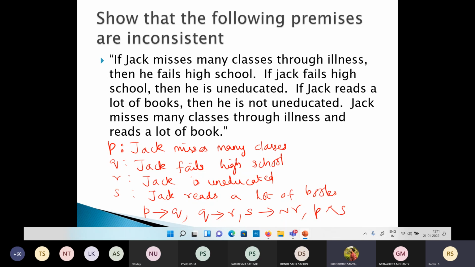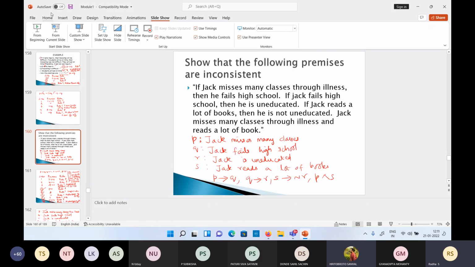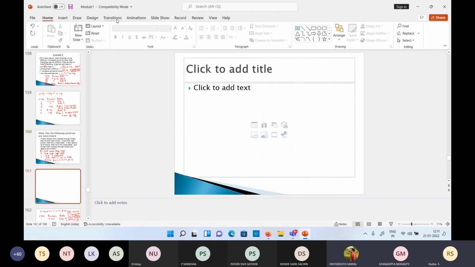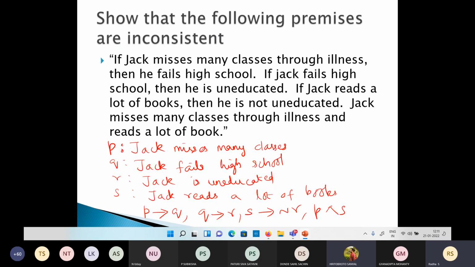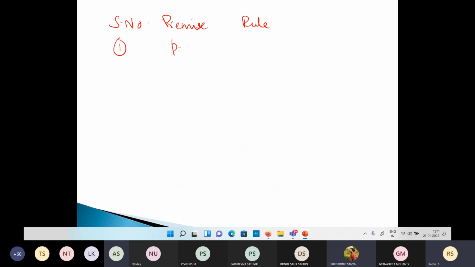Tell me at least how will you start? We can take P tends to Q and Q tends to R. Okay, serial number 1. First you are saying P tends to Q, correct? Yes, ma'am. P tends to Q, rule P. Then next step. Ma'am, Q tends to R. Q tends to R, rule P.